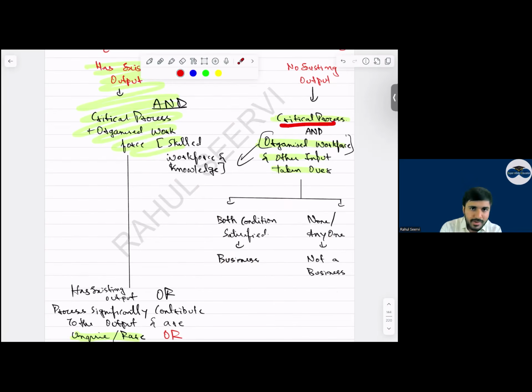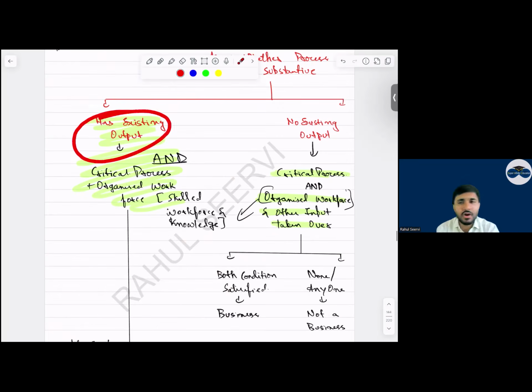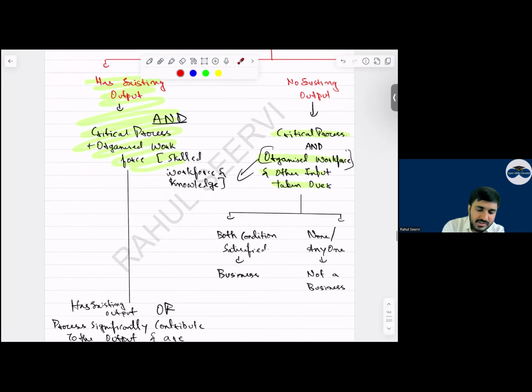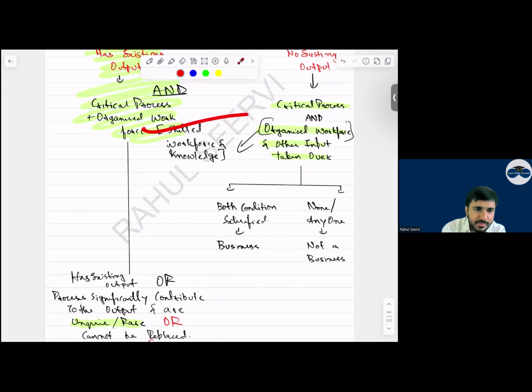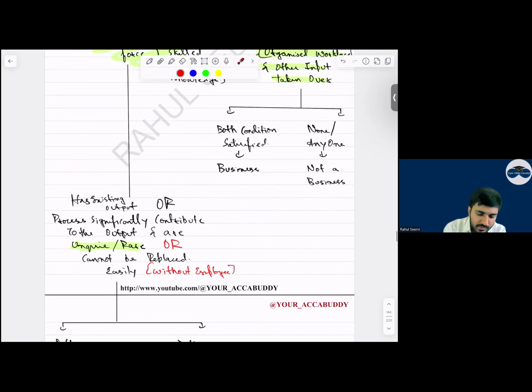The process should be critical, and an organized workforce should be there so that they use this process and input and convert it and generate some output. Sir, there is existing output. If output is there, then in that case, what do we see? We say the process is critical, plus an organized workforce should be there. And either this is satisfied and we say it's a business, or the process significantly contributes to the output and is unique or rare.